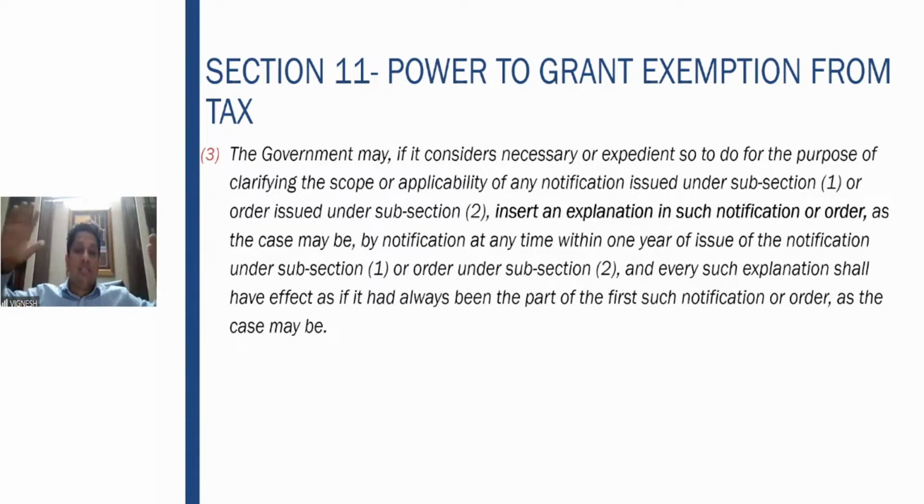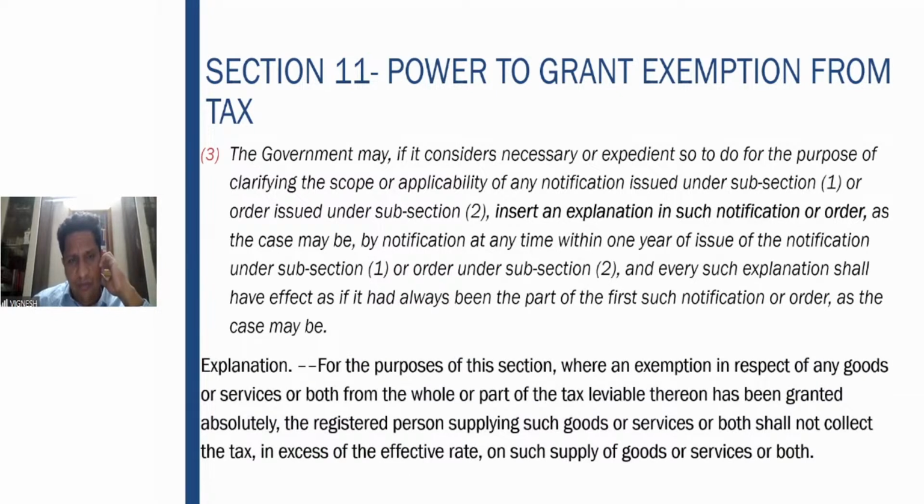And such explanation shall have effect as if it has always been part of the first such notification or the order. So the day when a notification of exemption comes, the government also has a time limit of 1 year for inserting an explanation to clarify what exactly that notification is, right?